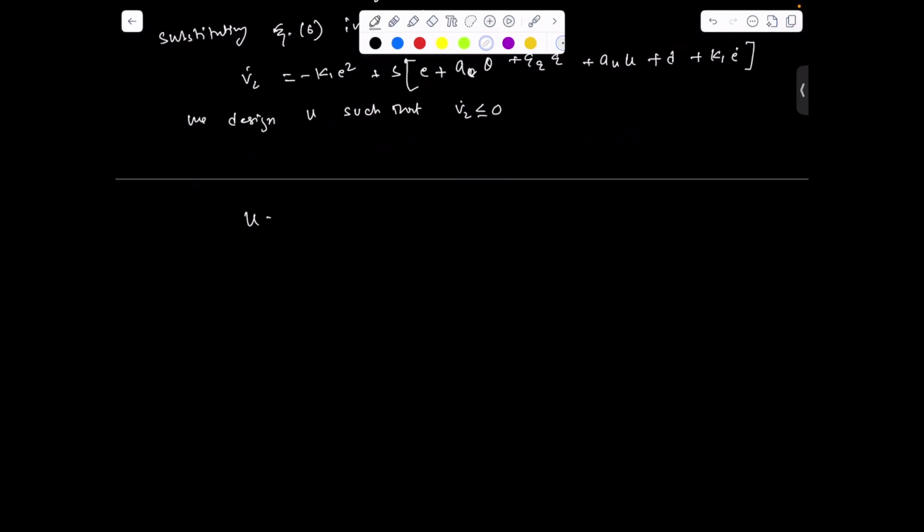So U is chosen as 1 upon AU times minus K2 S minus E minus A theta theta minus AQQ minus K1 E dot minus rho S divided by the magnitude of S plus epsilon.